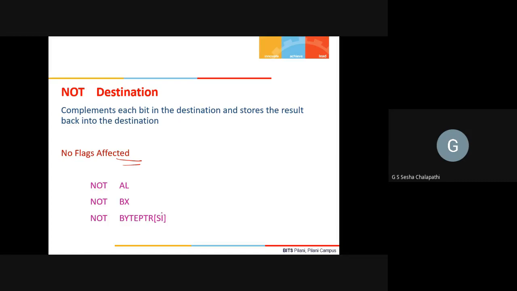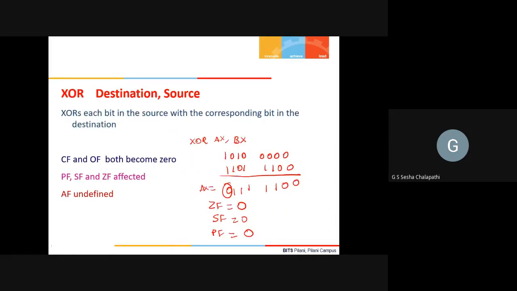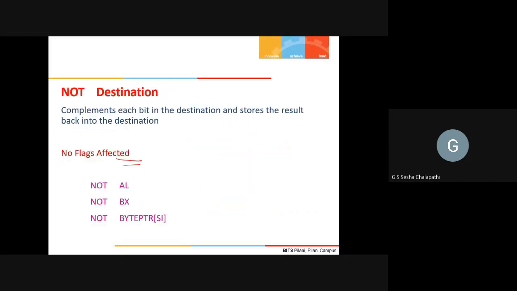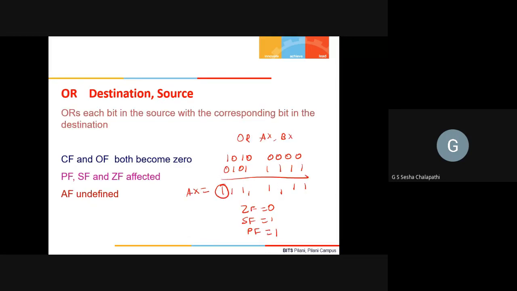So in all these operations, AND, OR, and XOR, the destination and source can be a register or a memory location. However, just as in move, add, and subtract instructions, we cannot have both source and destination as memory locations.